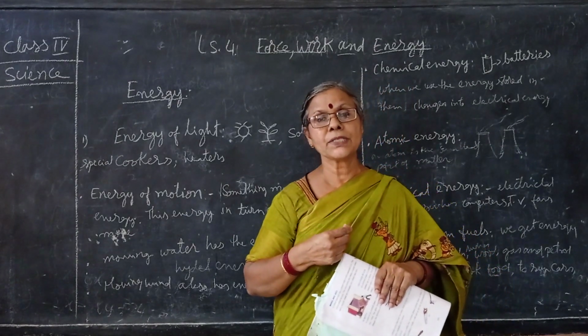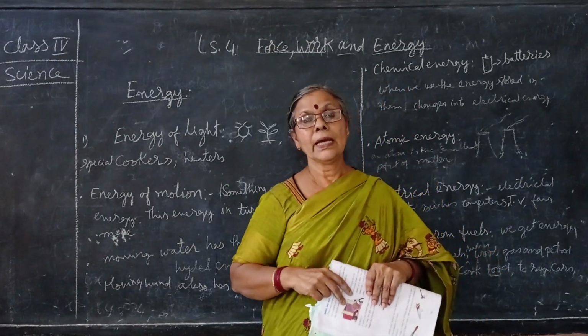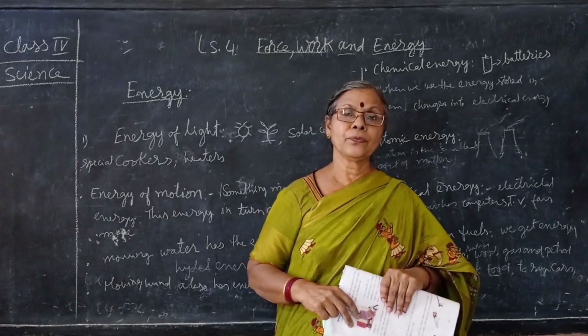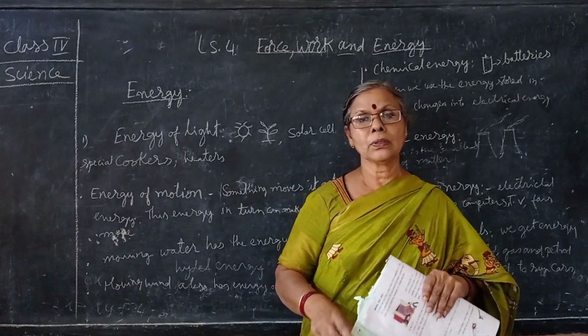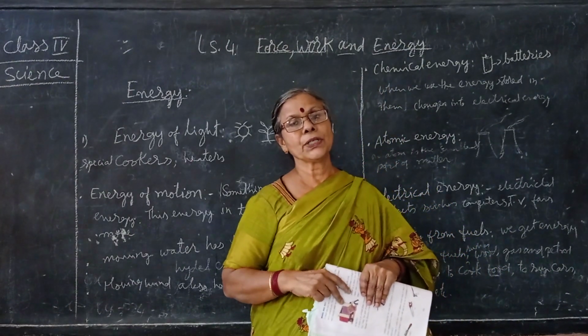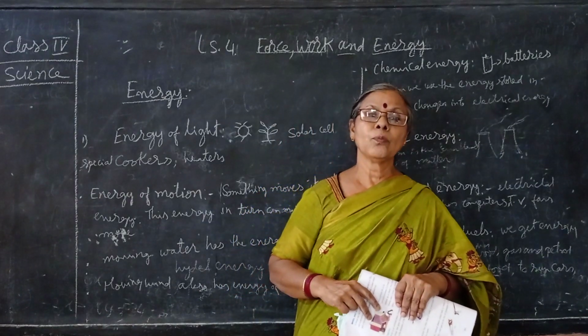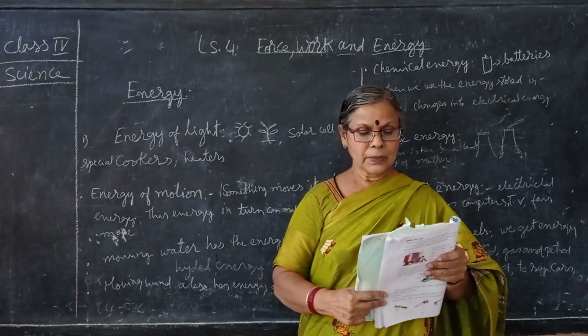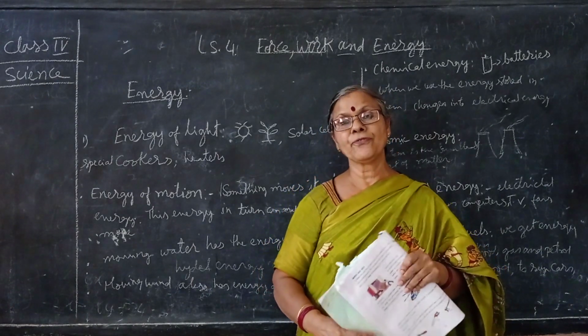When we eat food, then only we get the energy to do work. And animals also get energy from the food only. And we make electricity also with the moving water, that is also an energy. So energy is the basis for everything.